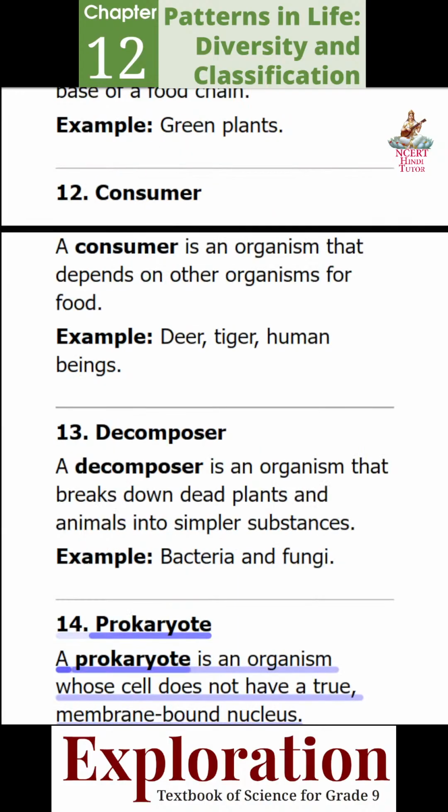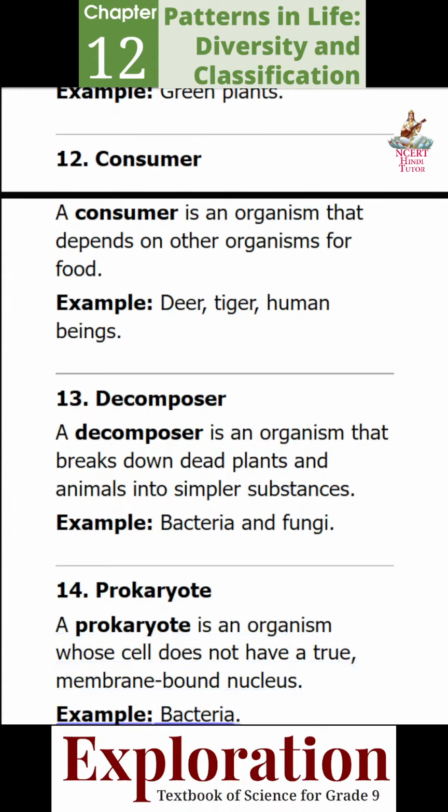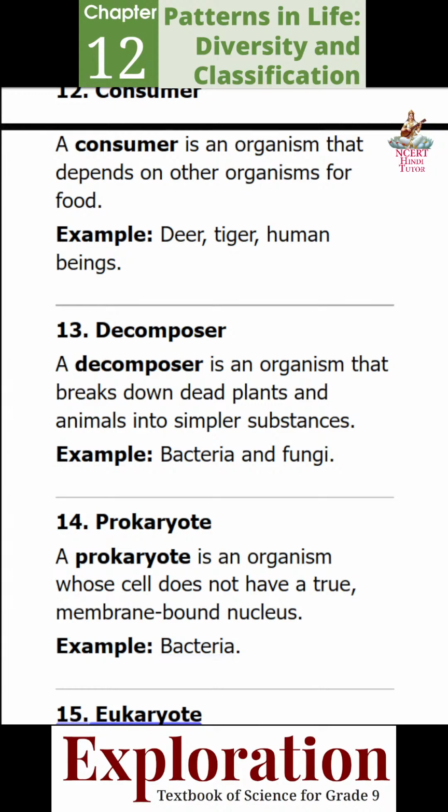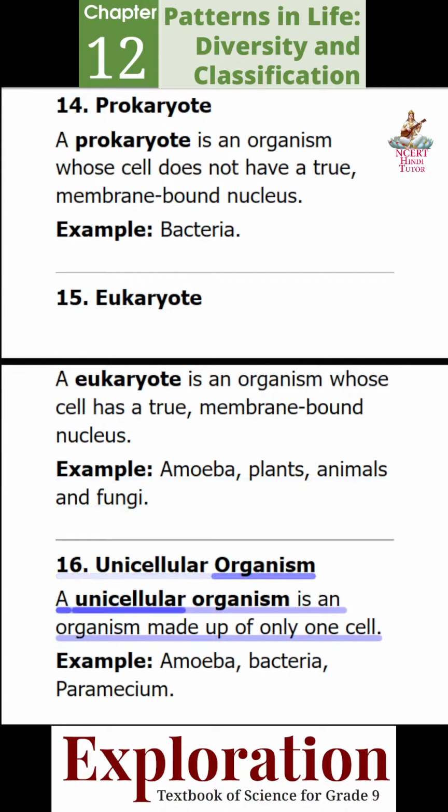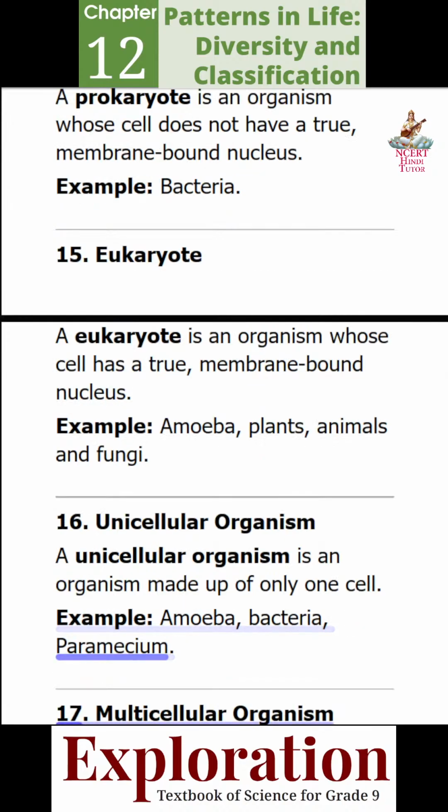14. Prokaryote. A prokaryote is an organism whose cell does not have a true, membrane-bound nucleus. Example, bacteria. 15. Eukaryote. A eukaryote is an organism whose cell has a true, membrane-bound nucleus. Example, amoeba, plants, animals, and fungi. 16. Unicellular organism. A unicellular organism is an organism made up of only one cell. Example, amoeba, bacteria, paramecium.